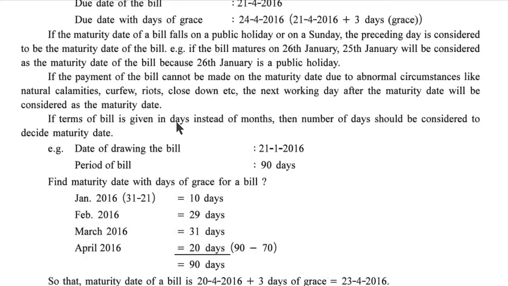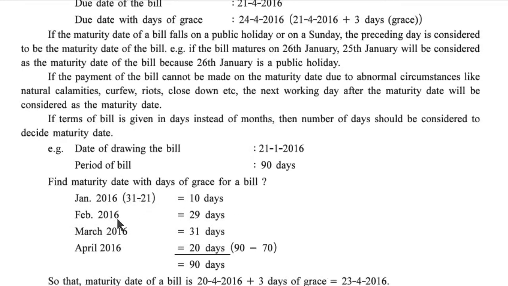If the terms of bill are given in days instead of months, then the number of days should be considered to decide the maturity date. Date of drawing the bill is 21st January 2016 and the period of bill is 90 days. Find the maturity date with days of grace of the bill. January 2016, 21 date is given. So 31 minus 21, 10 days of January.